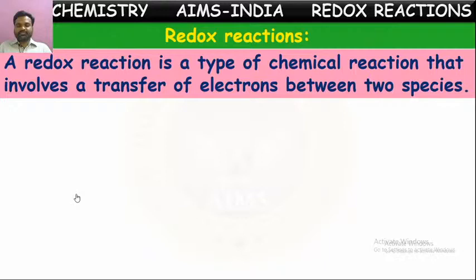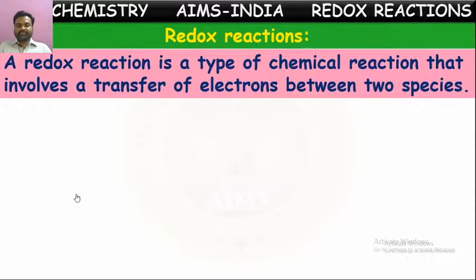Redox reaction is a special type of chemical reaction in which the transfer of electrons takes place between two species. When the transfer of electrons is taking place, that reaction is called a redox reaction. Okay?